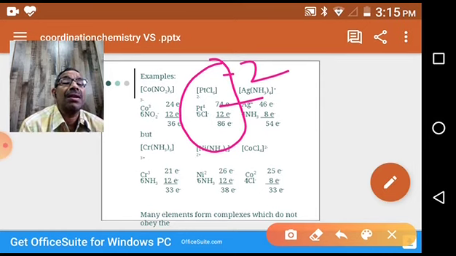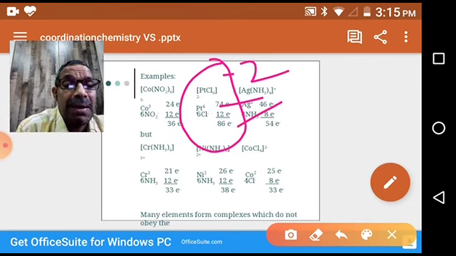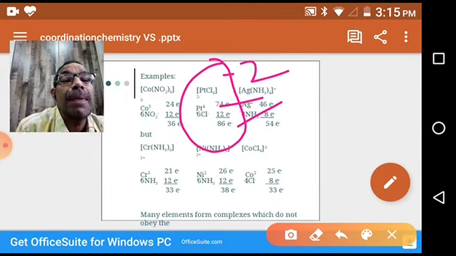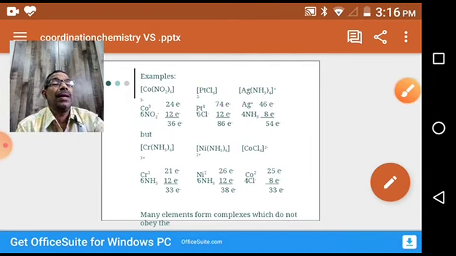So 6 ligands donate 12 electrons, 74 plus 12 is 86. It is stable. Nickel, palladium, platinum: it is a fifth period element? The nearest noble gas is radon, 86. That's all.